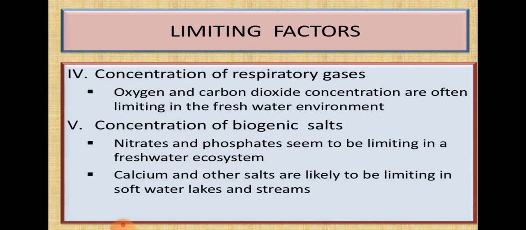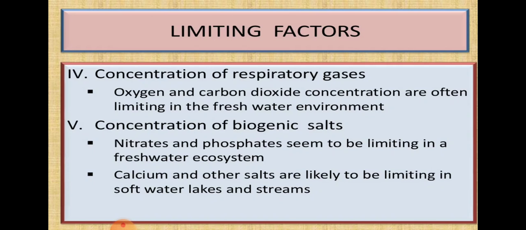So there is an interaction taking place between the living and non-living things. Plants need carbon dioxide from the organisms present in the water, and the organisms need oxygen from the plants. So they are interdependent on each other, and that concentration level is also very important. If there is more carbon dioxide in the water, the free carbon dioxide, then the organisms present in the water will get affected, because they need oxygen also.